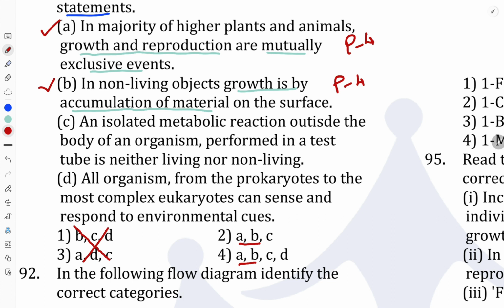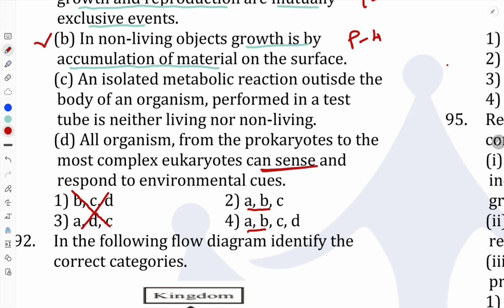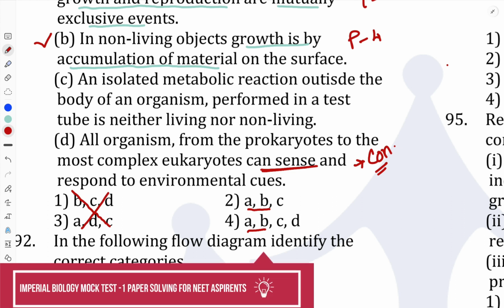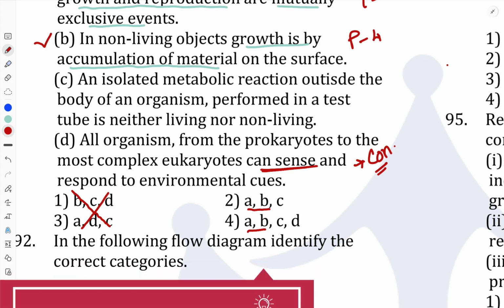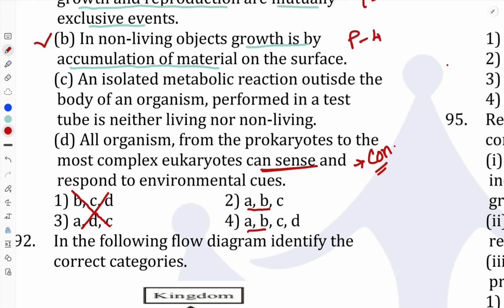All organisms from prokaryote to the most complex eukaryote can sense and respond to environmental cues. So obviously the character coming here is consciousness. We know according to NCERT that among the properties of living organisms, consciousness is one of the characters, and that is a defining feature, because it is present in all living organisms. So this statement is correct.